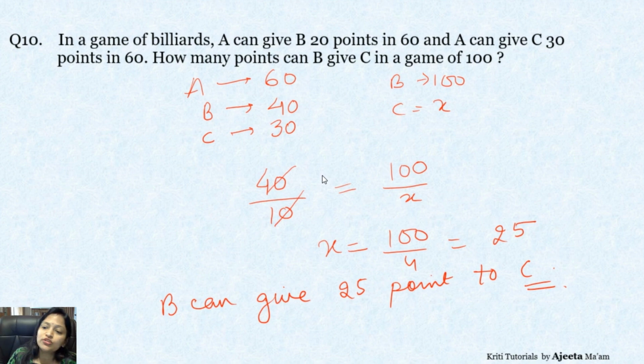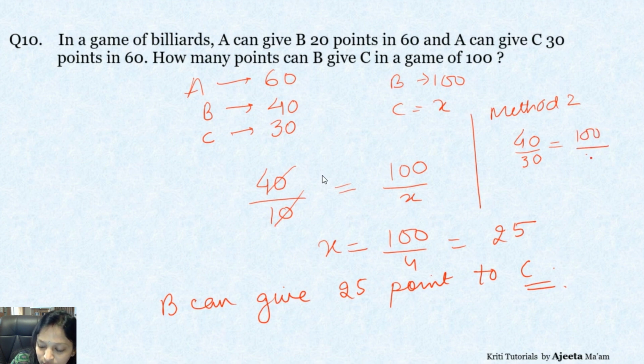अगर आप इसको दूसरे वे में करना चाहते हैं, मैम अगर हम यहाँ पे 40 और 30 लेंगे तो वहाँ पे 100 अपॉन X लेंगे, बट उसमें से फिर हमें सब्ट्रैक्ट करना पड़ेगा. Are you understanding what I am saying? You will have to subtract. देखिए कैसे. The other way round is method 2. If I say method 2 will be what? 40 upon 30 if you are taking. Here you are taking suppose 100 upon X only. So this X में what will you give? चलिए कैलकुलेट कर लेते हैं. 300 upon 4, that will give you 75.